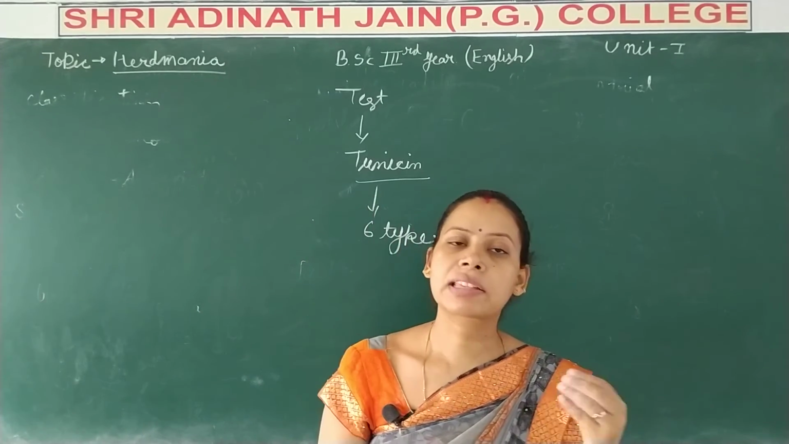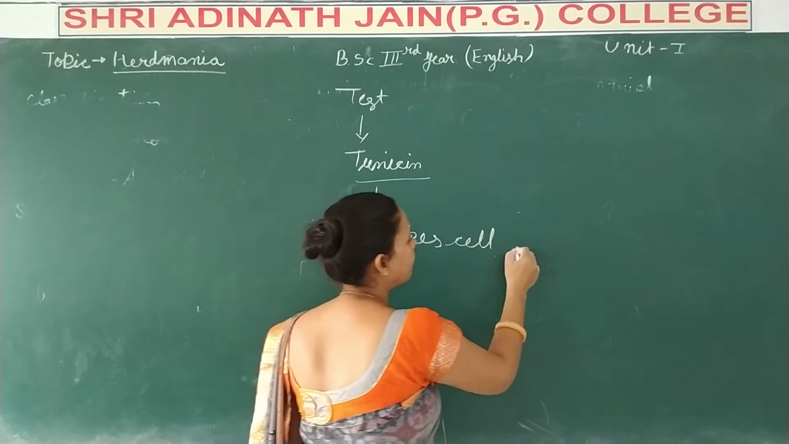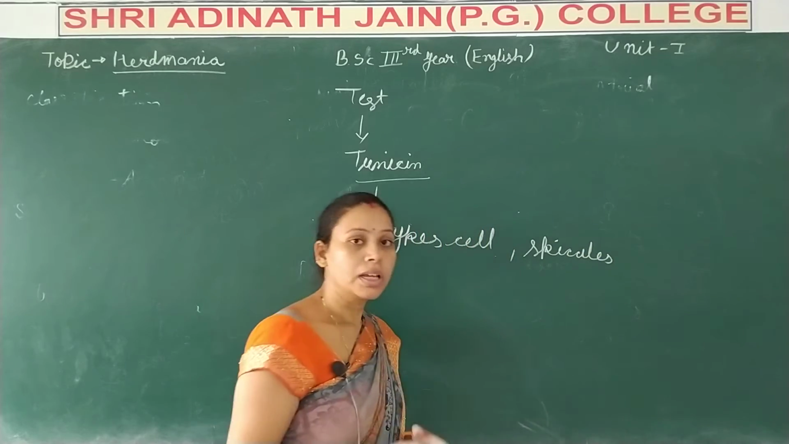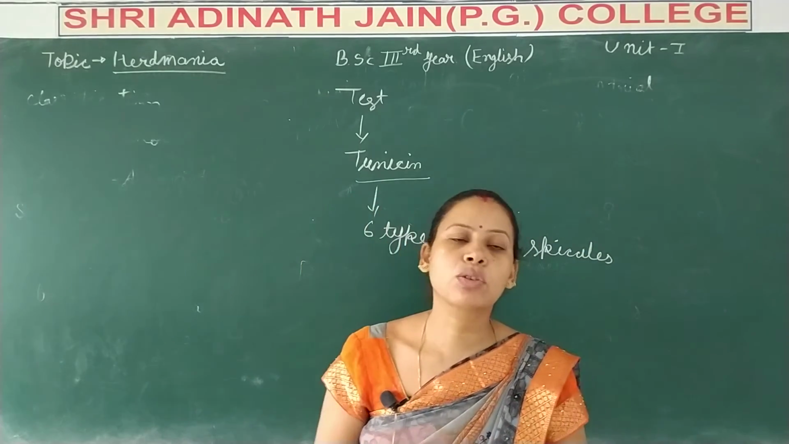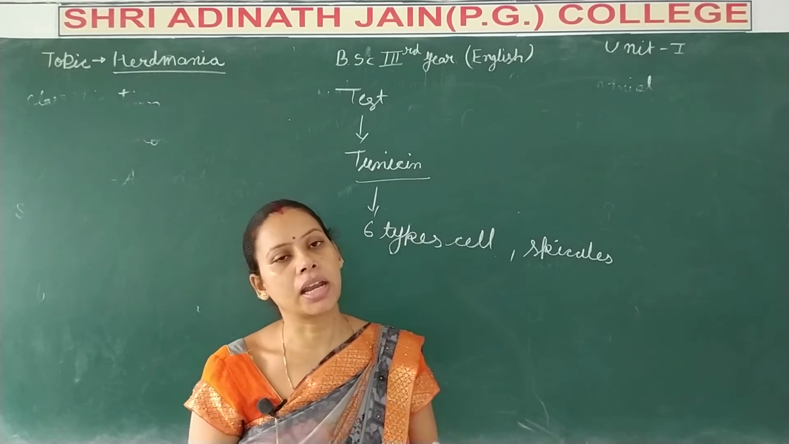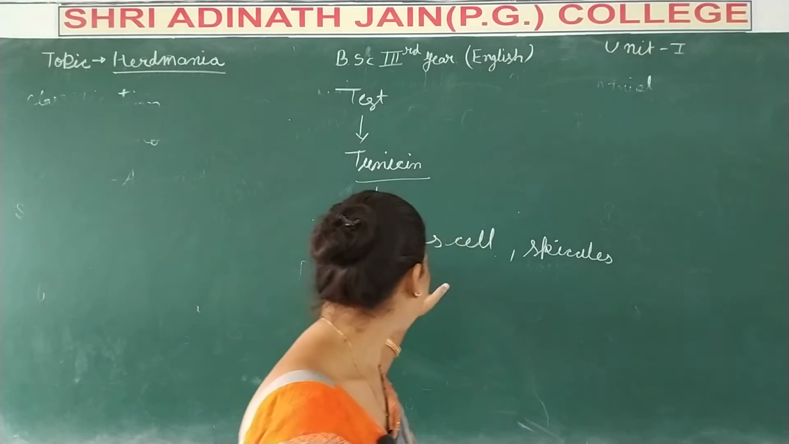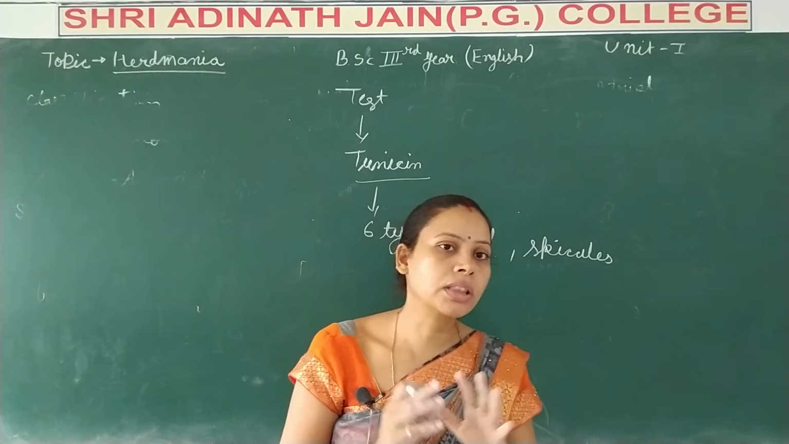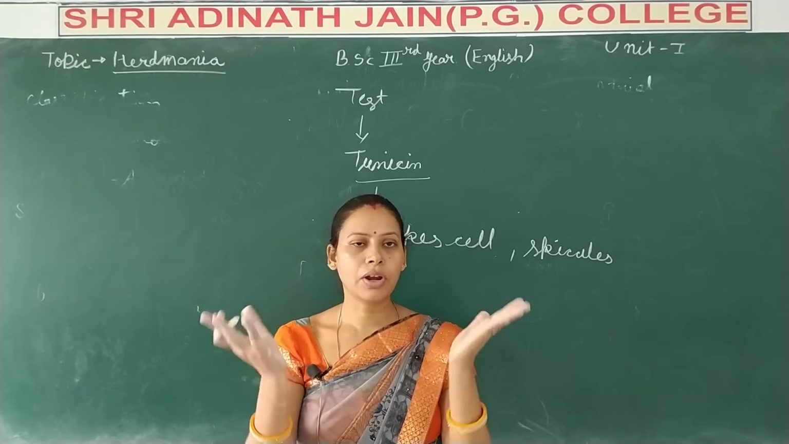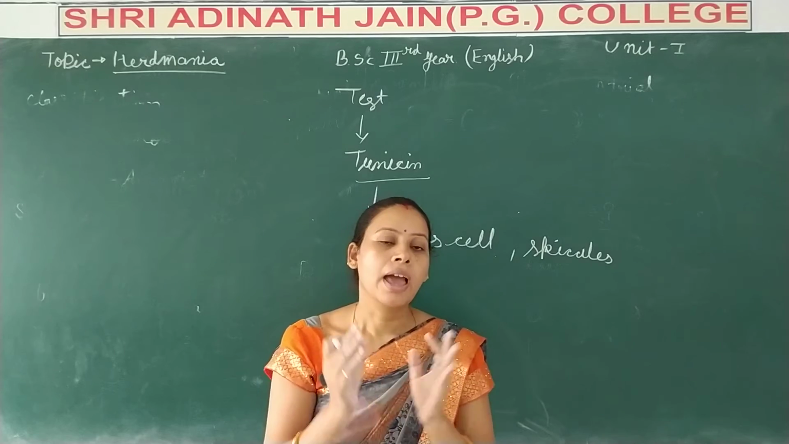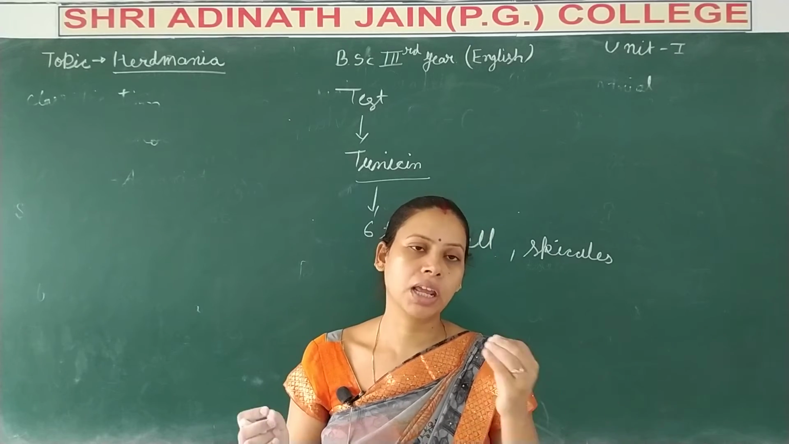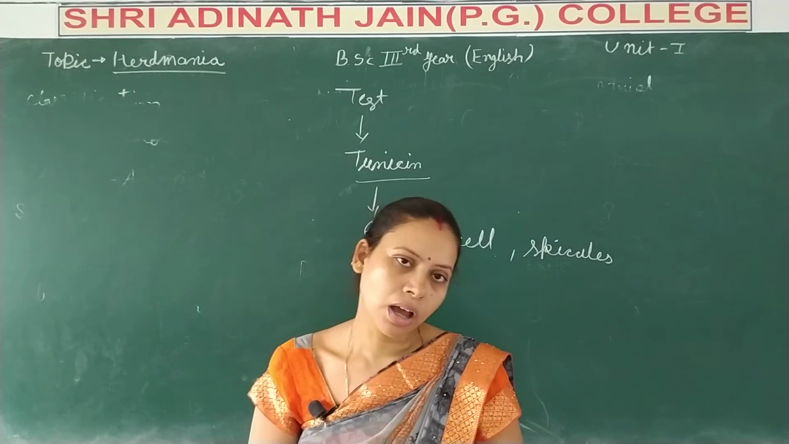The test has six types of cells and spicules. These cells and spicules are secreted from the epidermis and are present in the mesodermal area, and the test functions as the exoskeleton of the Herdmania body. The cover of Herdmania is known as the test, which is made up of tunicin protein. It helps as a protective exoskeleton of the Herdmania body.